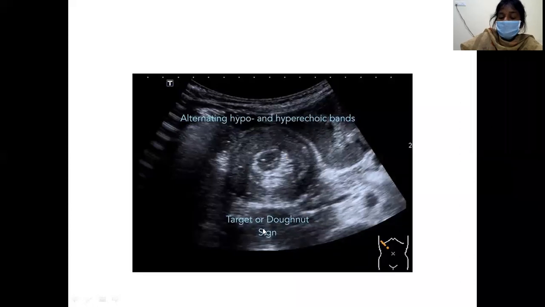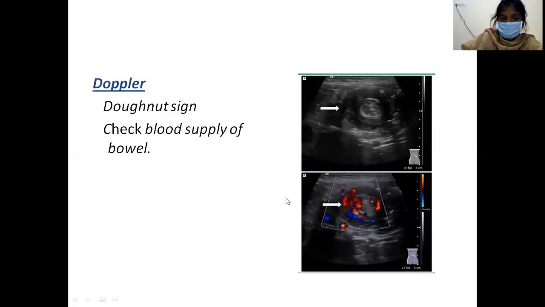The main thing is, you have to know why these signs are appearing. In case of congenital pyloric stenosis also, because of the hypertrophy of the circular muscles and the compromised lumen, it is like two lumens, like the ring shape is appearing. Here also, as the two bowel loops, one proximal one is telescoping into the distal one, it is appearing as the doughnut, the ring shaped one, with alternating hypo and hyperechoic bands.